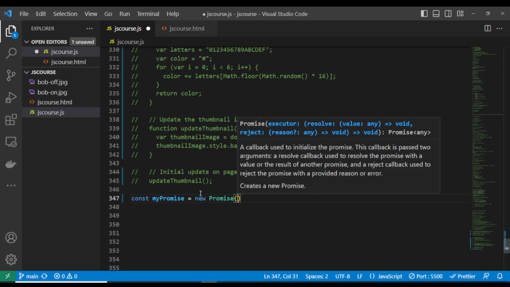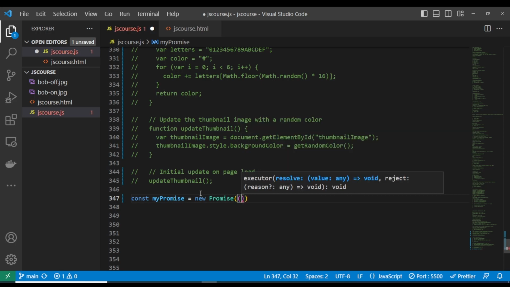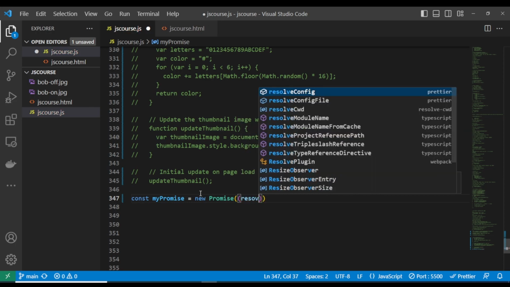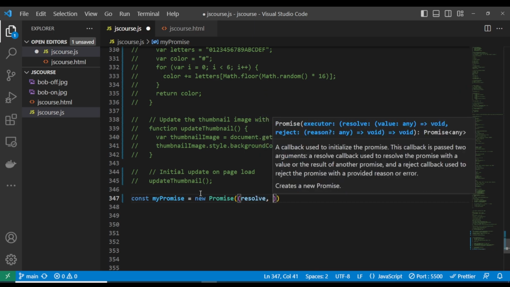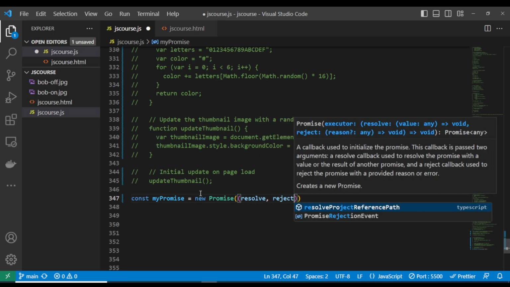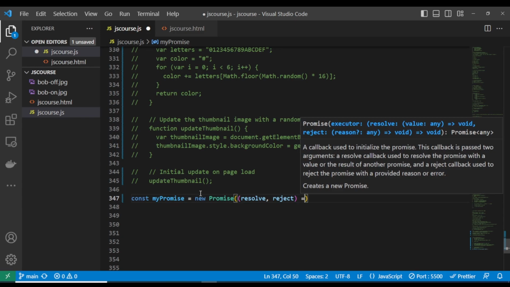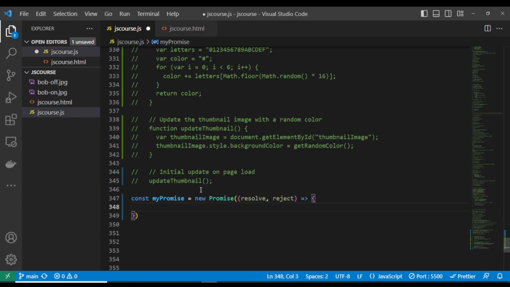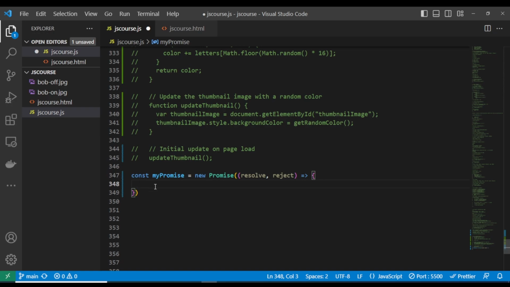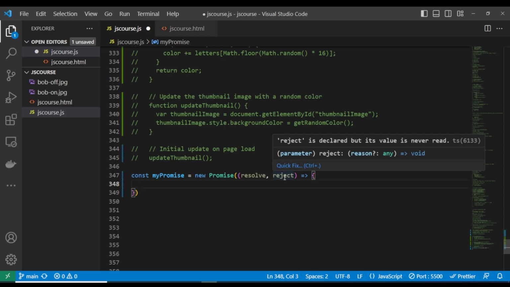It takes in two parameters, resolve and reject. Okay, so now this is the promise. We have just written the syntax for the promise. What you're going to do is run some code. When the code is successful, you are going to resolve it. When it's not successful, you are going to reject.